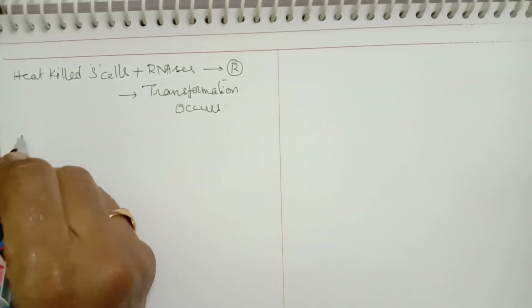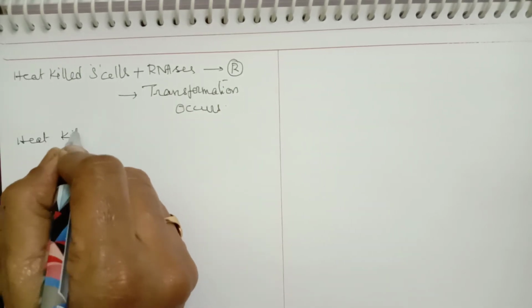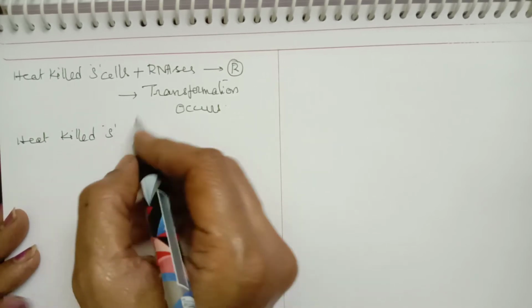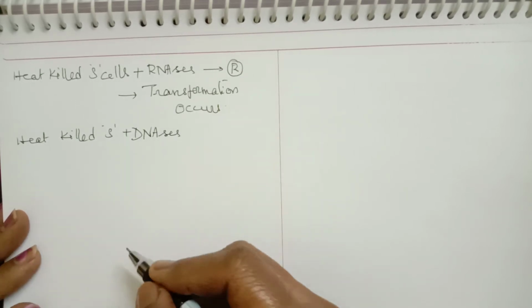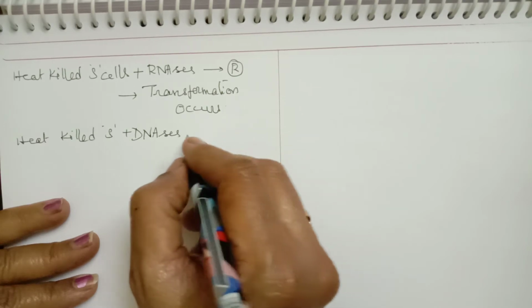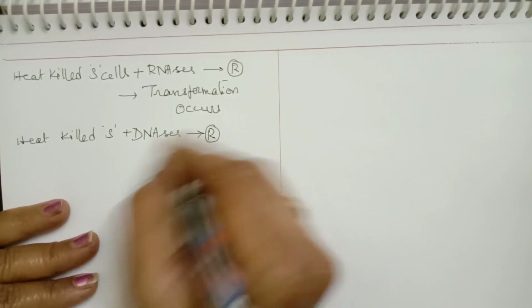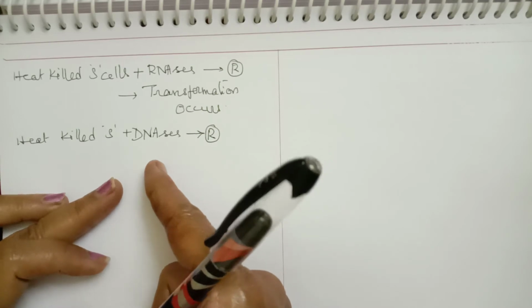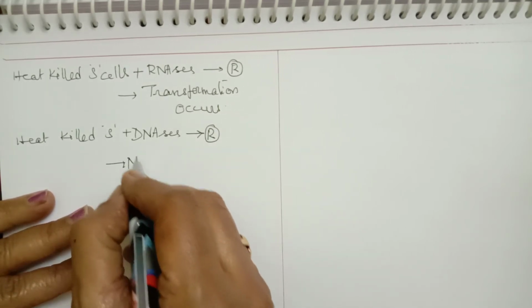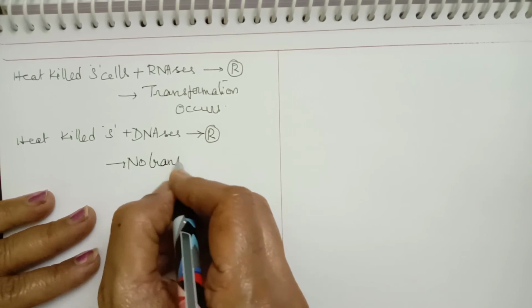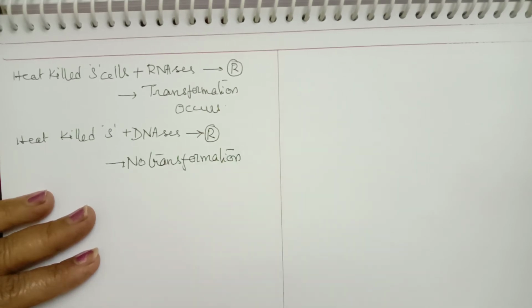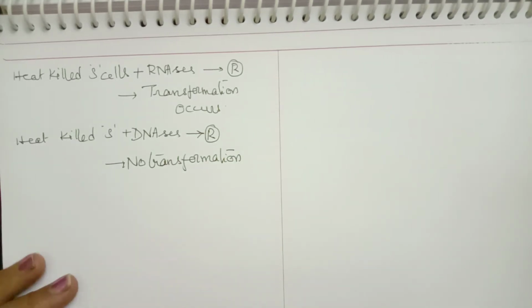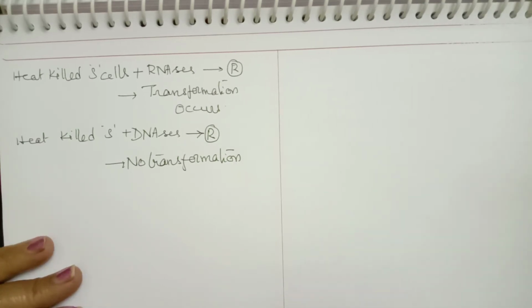Now in the third set of experiment, heat killed S type mixed with DNases, then injected into R type. So here DNA will be digested, and they found that there is no transformation occurring. So in this way, they identified that the transforming principle is DNA by using these three enzymes.